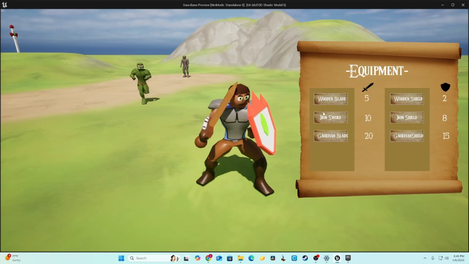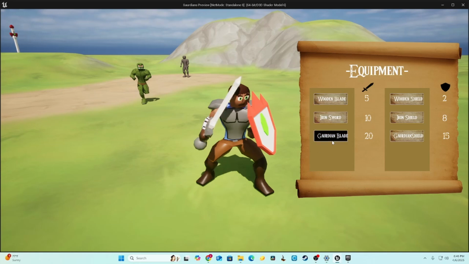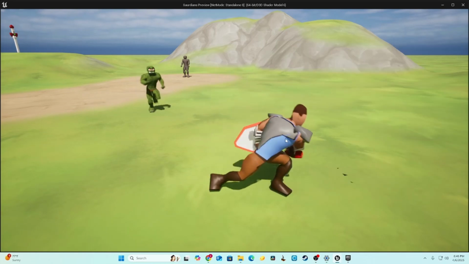So I could just be one blade, iron sword, and guardian blade is like the main weapon in the game. The game would be called Guardians, and you want to get the guardian blade, and there'd be like 4 different islands, and something about I kind of forgot the lore of the game, but it was gonna be a nice like 2 maybe 4 hour game. Realistically, it'd be more like 2 hour game. And we got your first shield right here, your wooden shield, then your iron shield, and your guardian shield. And I don't know, I never really stuck to this project, but looking back on it, it wouldn't be hard at all to finish. And honestly, I kind of want to go back in time, maybe flesh this out a little bit more. But yeah, so you got that.